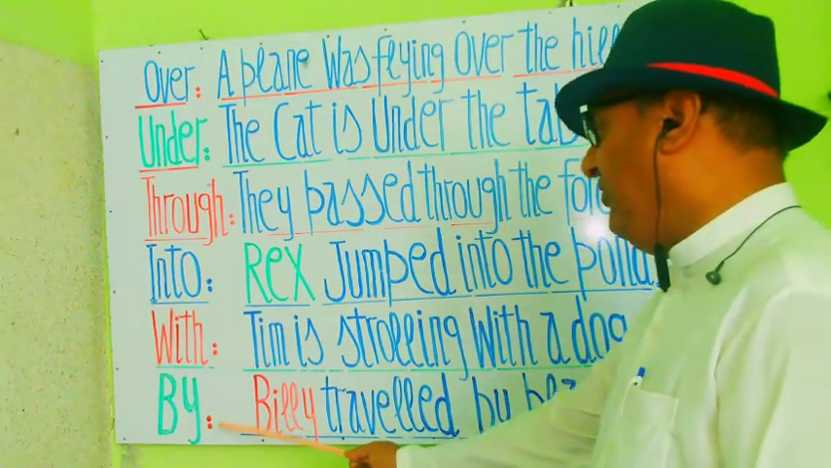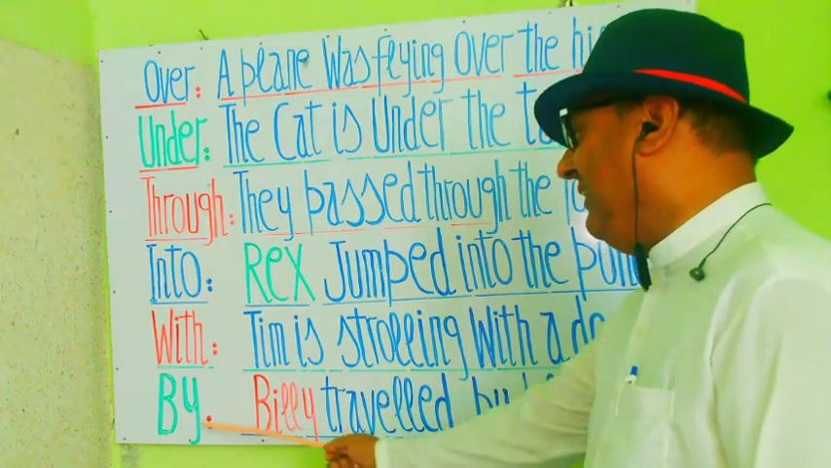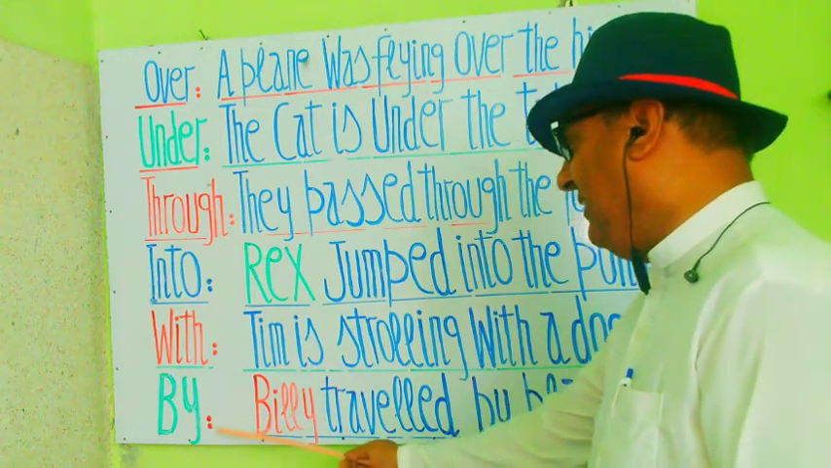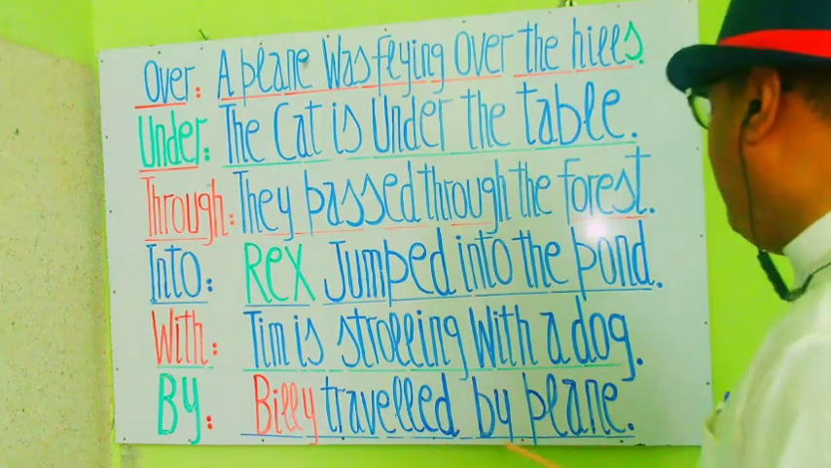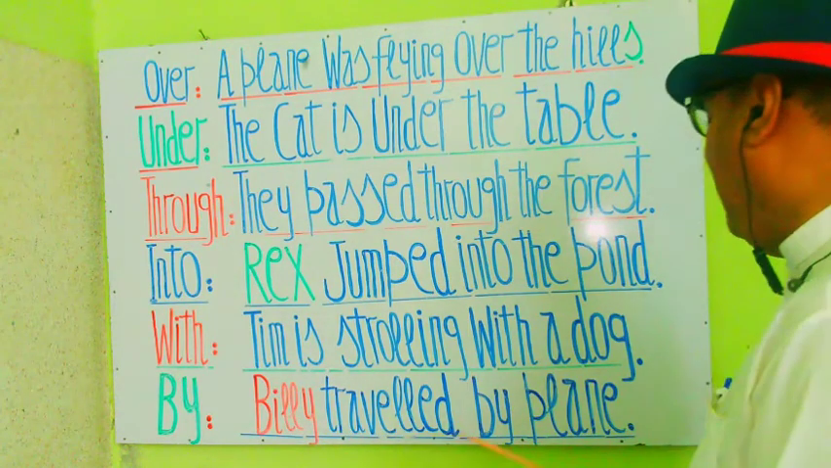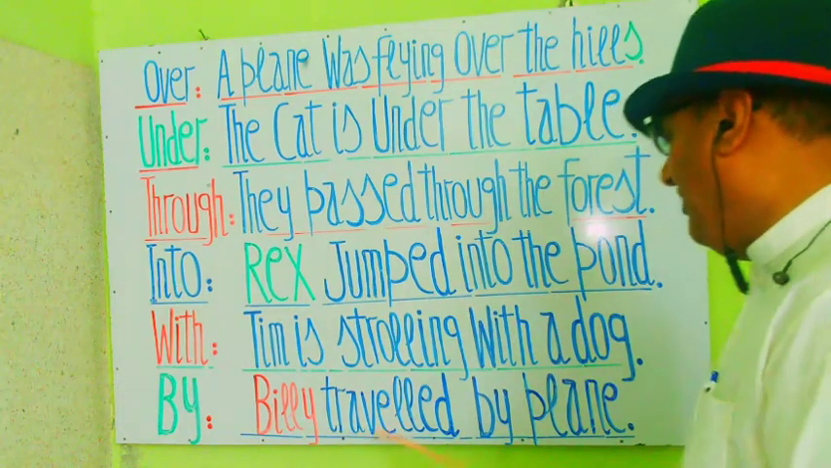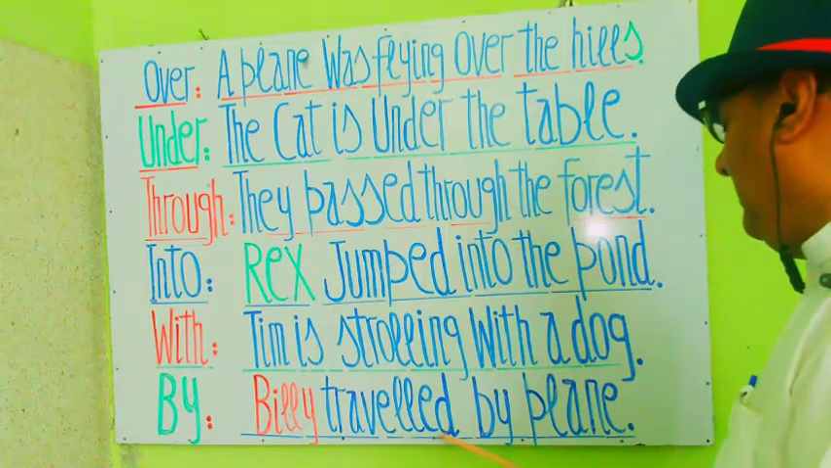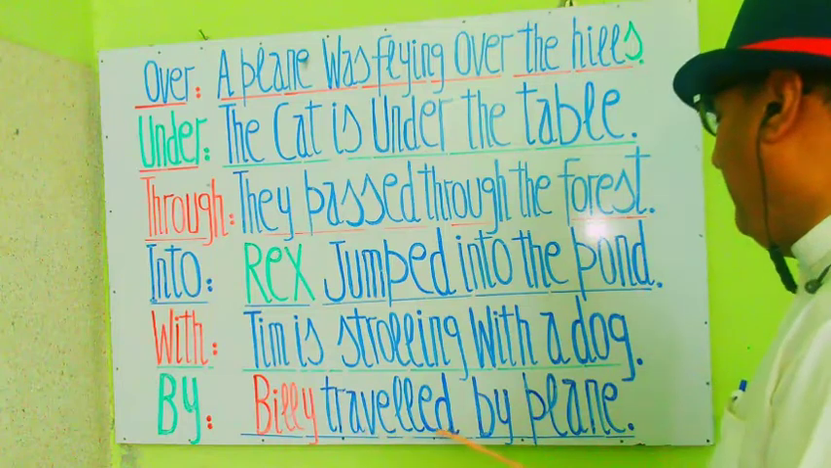And next preposition you see here, by. By के माने उर्दू में से के लिए जाते हैं, जरिए के लिए जाते हैं. Let's read out the sentence. You see here, Billy traveled by plane. Billy ने हवाई जहाज से सफर किया. Billy is a subject and a noun, and traveled is a verb, past indefinite tense. Billy traveled. Billy ने सफर किया.